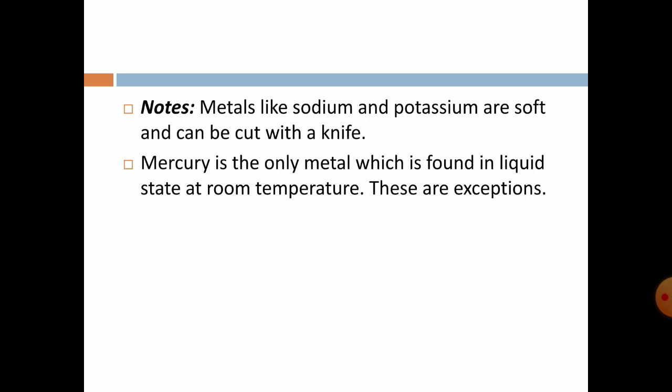Also hydrogen: it is found in the non-metallic part, but it always shows a positive characteristic like a metal. We'll understand that later in the chapter.